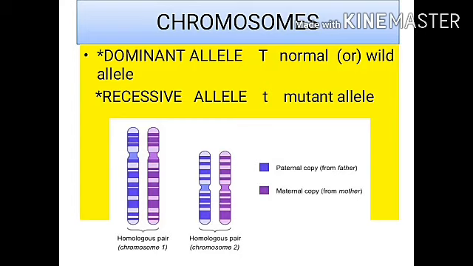Now, it is about the 2 alternative alleles, dominant and recessive. The dominant allele is represented by capital T and the recessive allele by small t. Always the dominant allele is the normal allele or wild allele. The recessive allele is said to be the mutant allele.